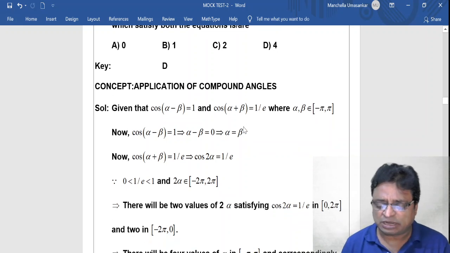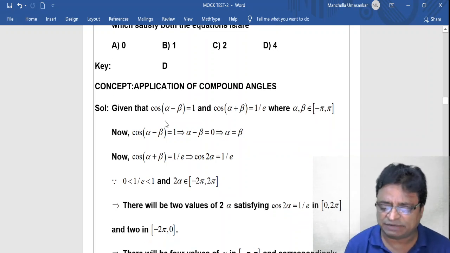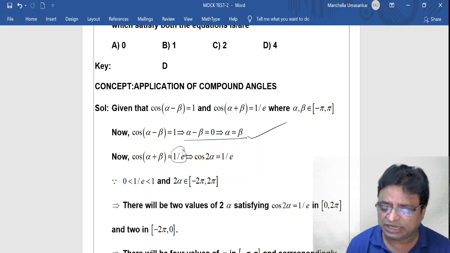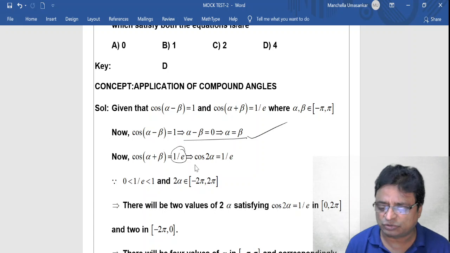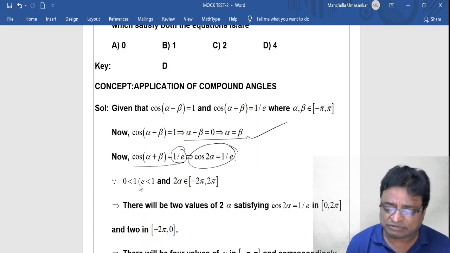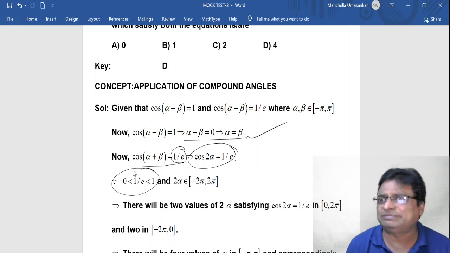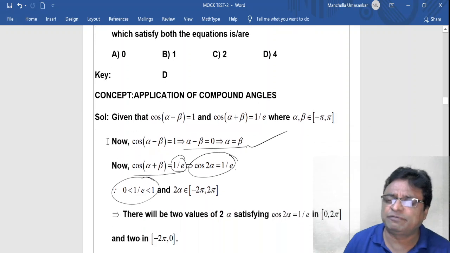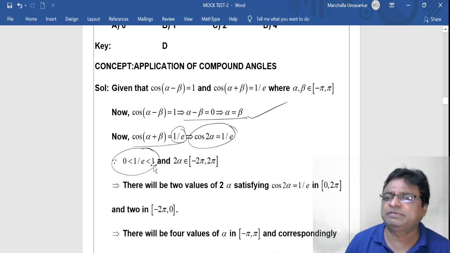Here cos of alpha minus beta is given, therefore immediately we will get a relation between alpha and beta, and cos of alpha plus beta is given as 1 by e, but e lies between 2 and 3. So anyhow it is a fraction. So here since alpha equals beta, with the help of cos alpha plus beta you get cos 2 alpha equal to 1 by e, and 1 by e always lies between 0 and 1, because e lies between 2 and 3.